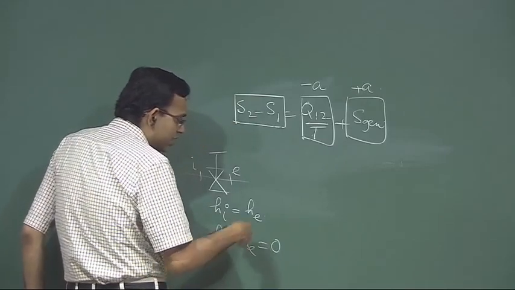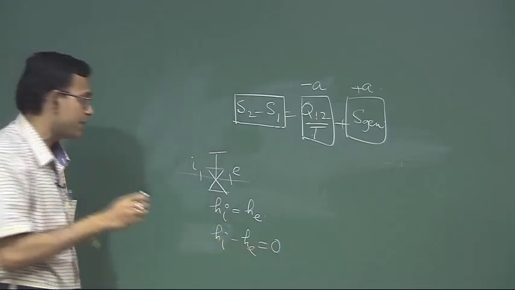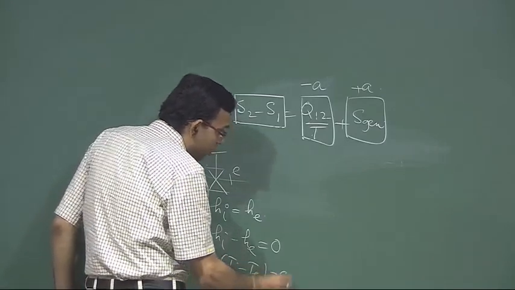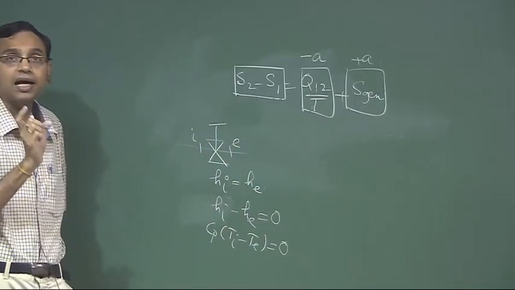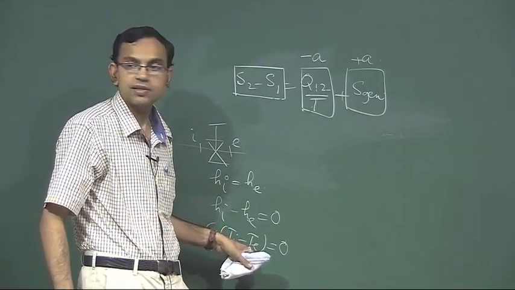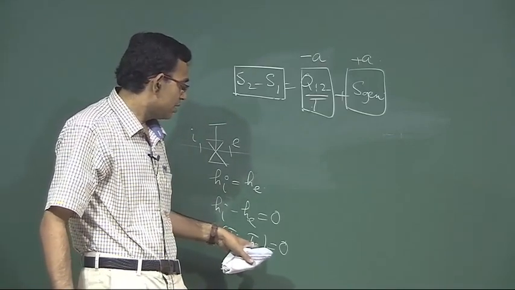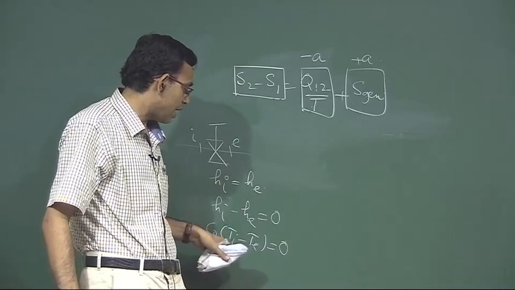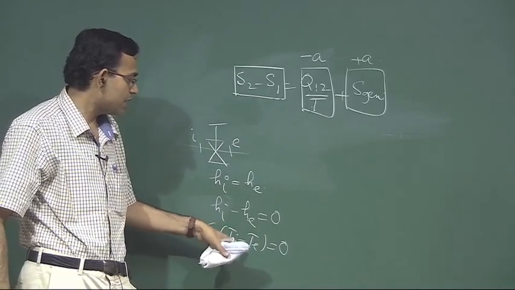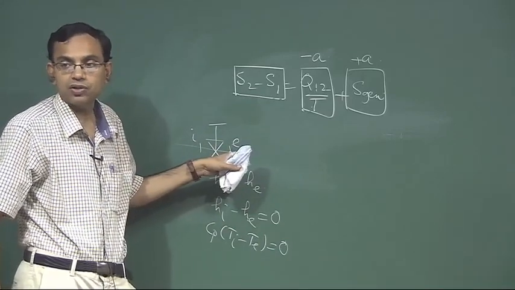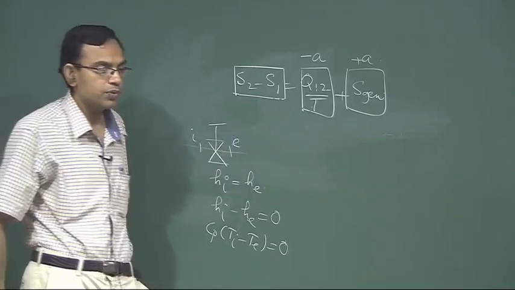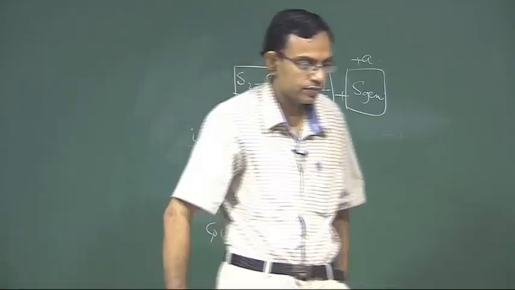So, even if it is a constant specific heat, it means Cp into (Ti minus Te) equal to 0, not for all ideal gases, only for an ideal gas with constant specific heat. But even then you cannot say that it is an isothermal process. Why? Because for an ideal gas with constant Cp, Cv, this means that the temperature before throttling is the same as the temperature after throttling, but this does not mean that temperature remains the same throughout the process. So, it is not an isothermal process.